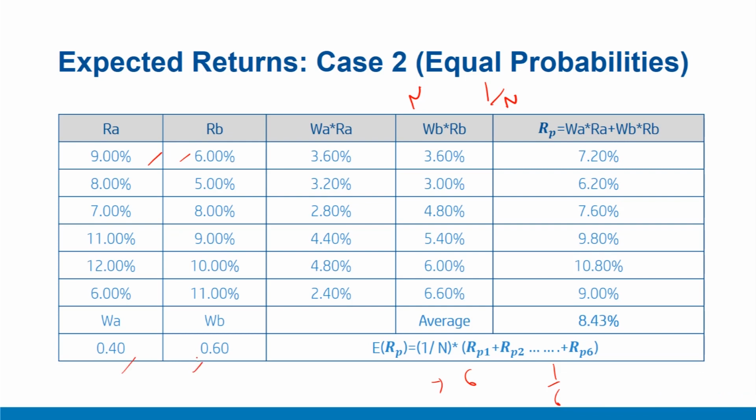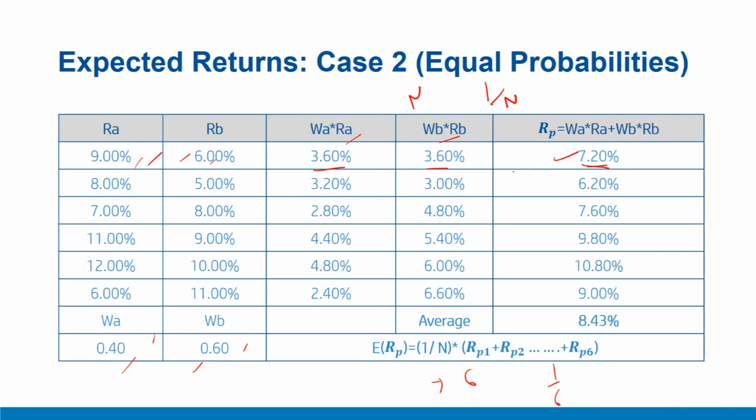Weights are externally fixed. So first we'll compute the return from portfolio for each scenario, which is W_A into R_A plus W_B into R_B. So for the first case, it is 7.2%, which is 9% into 0.4 plus 6% into 0.6, and W_A R_A, which is 3.6%, W_B R_B, which is again 3.6%, and the overall figure works out to 7.2%.